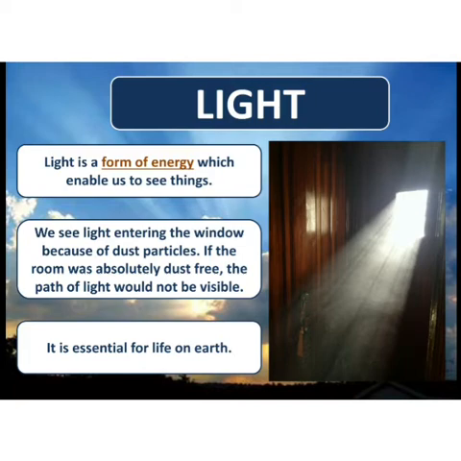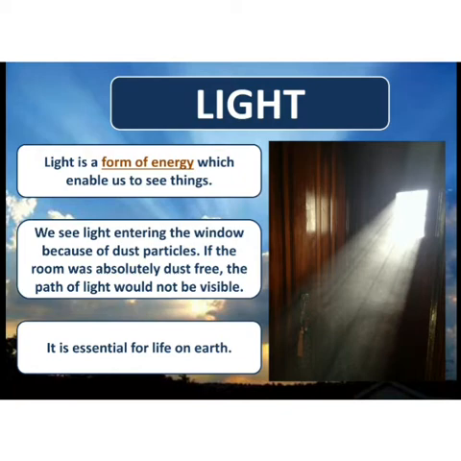Now whenever we see sunlight entering from a window, we see the light coming from there. Why do we see that light? Because of the dust particles present in air. Because of dust particles only we are able to see the light. If there were no dust particles in the room, then the light would not be visible.